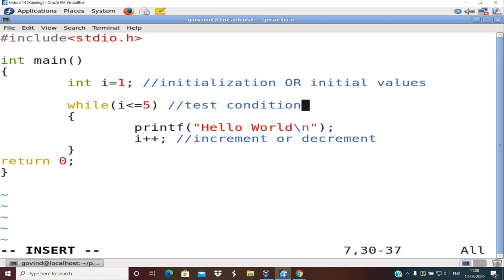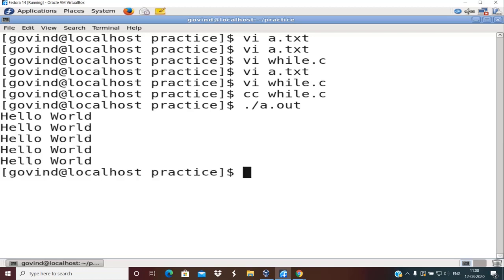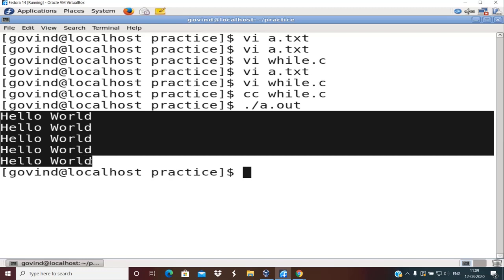Okay, so I'm going to compile this now. Colon wq. cc while.c, compilation successful, a dot out. You can see here hello world appeared 5 times.